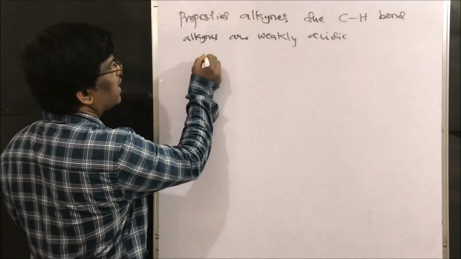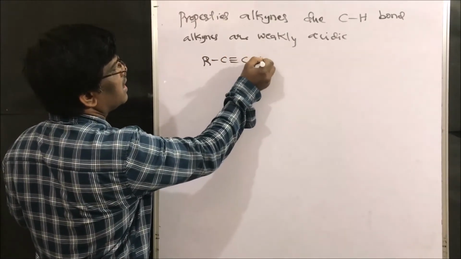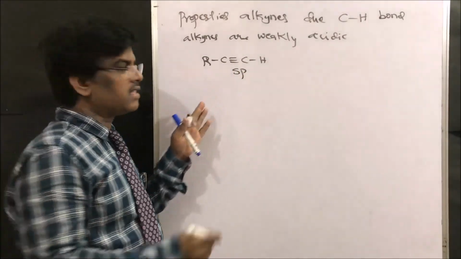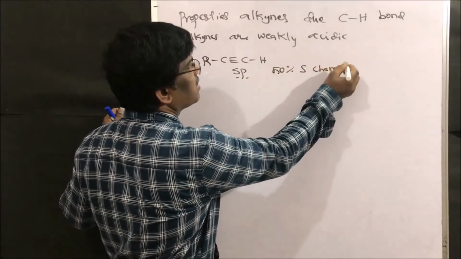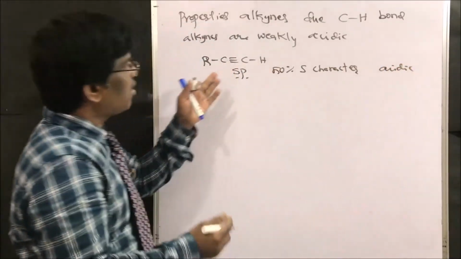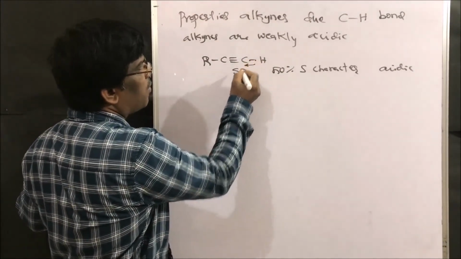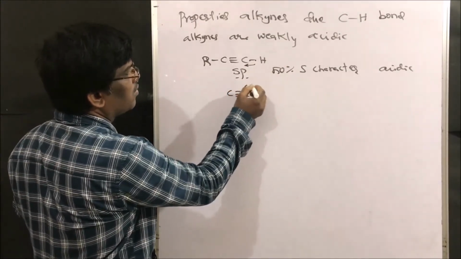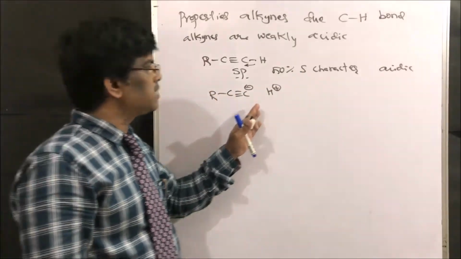For example, R C triple bond CH is sp hybridized. What is the ratio of S here? 50% S character gives an acidic compound. The pair of bonded electrons will be taken up by this carbon to give H plus ions.